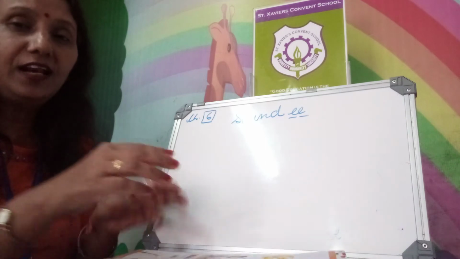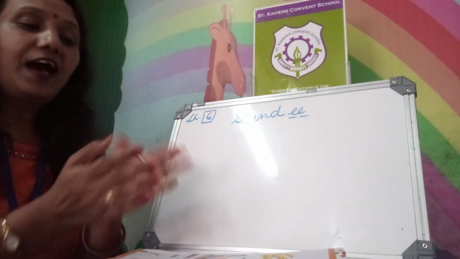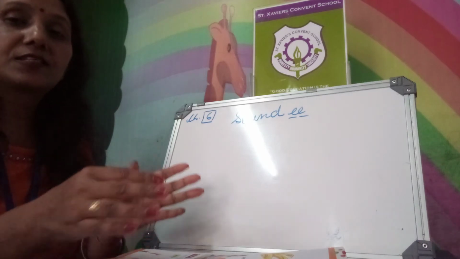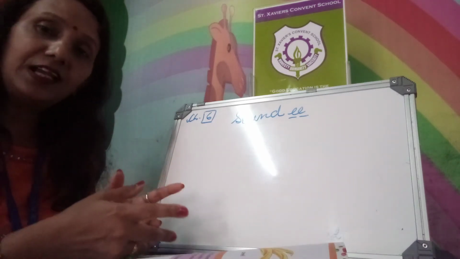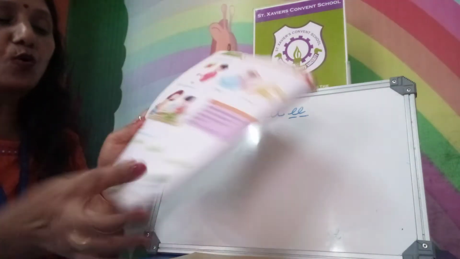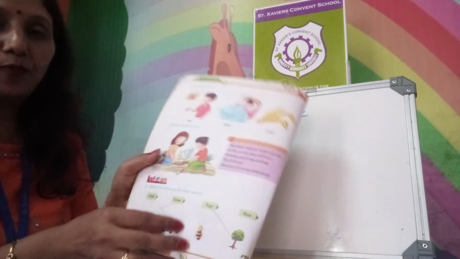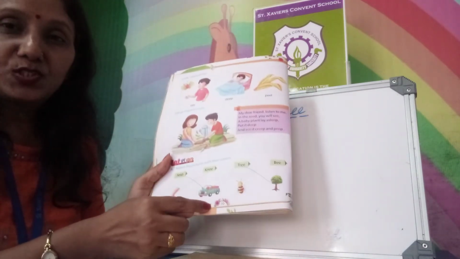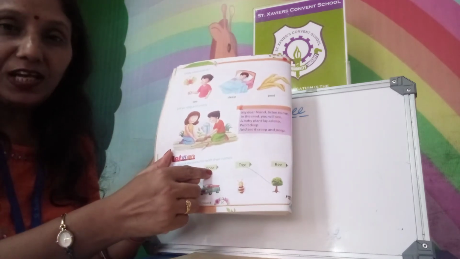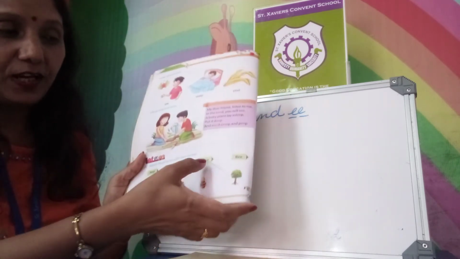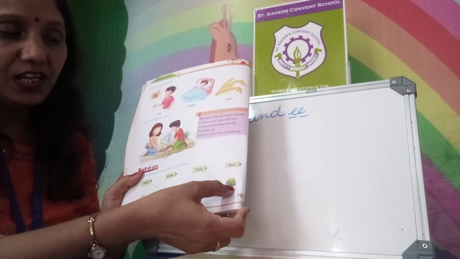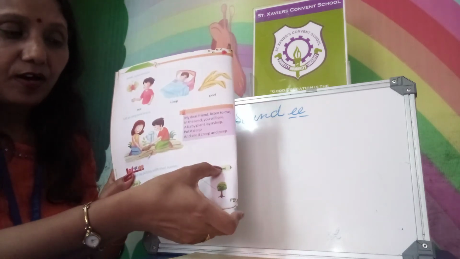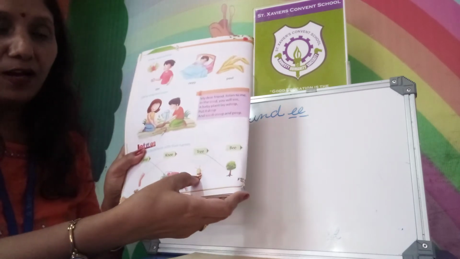This way you will sing with these rhyming words with double E. Now let's do matching. Spelling of jeep with the jeep. Spelling of knee with the knee. Spelling of tree with the tree. Spelling of bee with the picture.